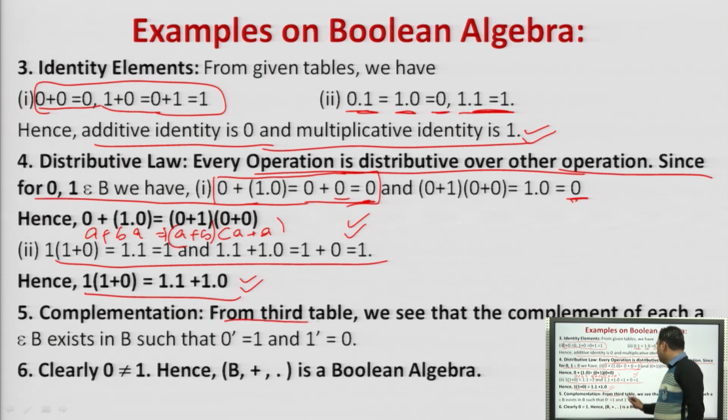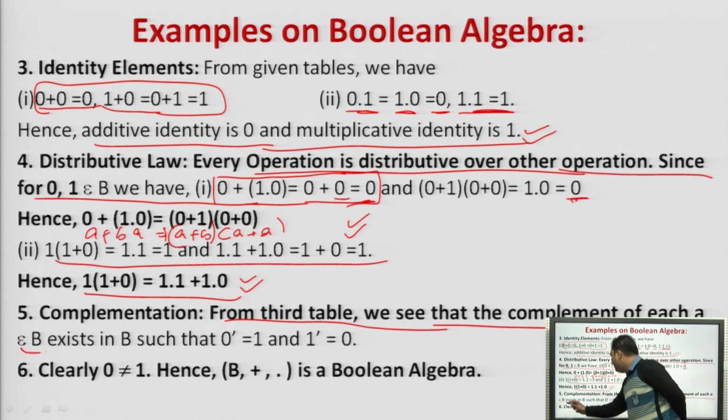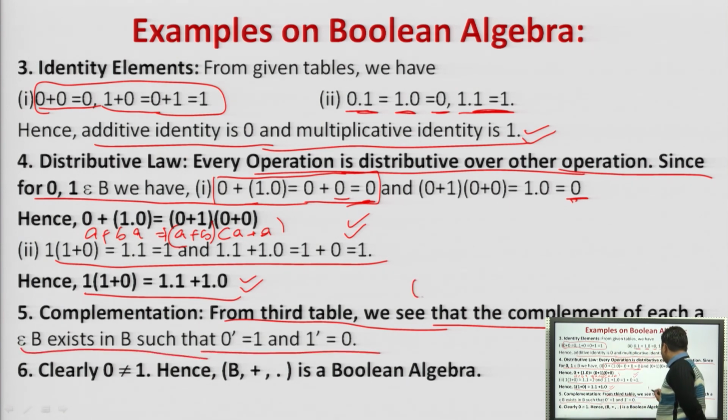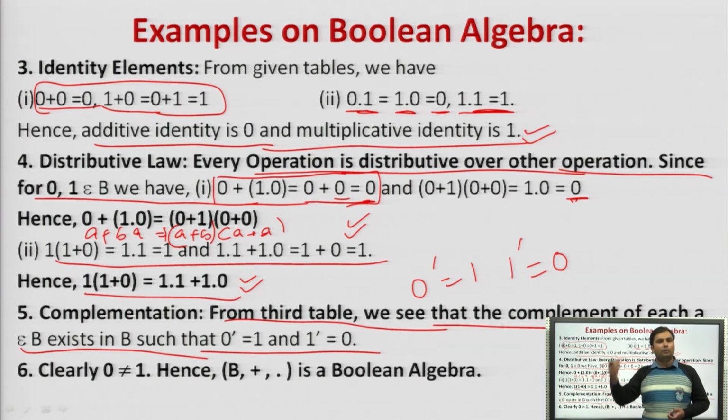Next is the complement. From the third table we see that the complement of each A belongs to B. There exists a B such that the complement of 0 is 1 and the complement of 1 is 0. Hence we can say that this follows the properties of Boolean algebra as it justifies closure, commutative, distributive, identity elements as well as the complement, and 0 is not equal to 1. Therefore we can say that this is a Boolean algebra.